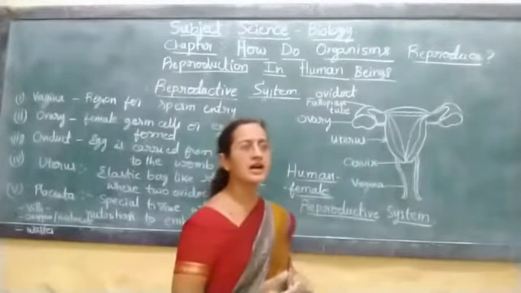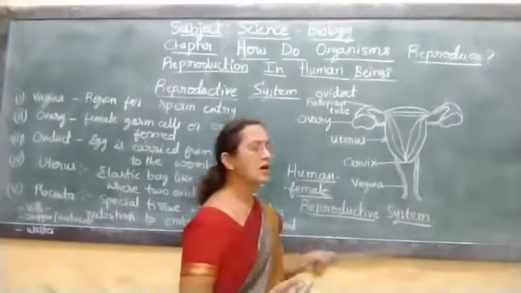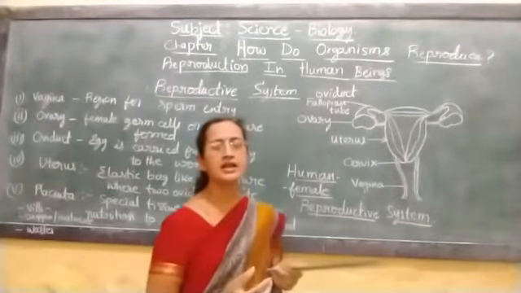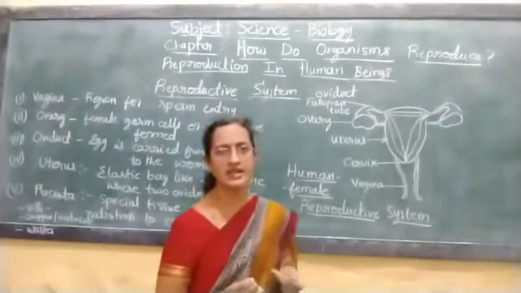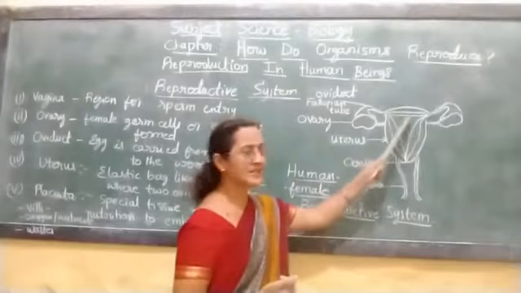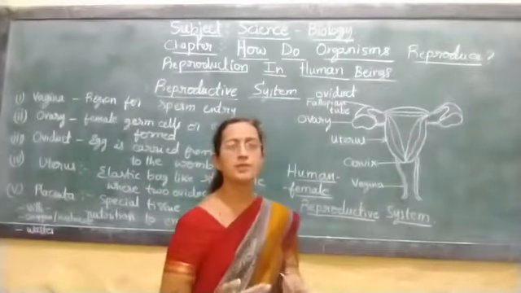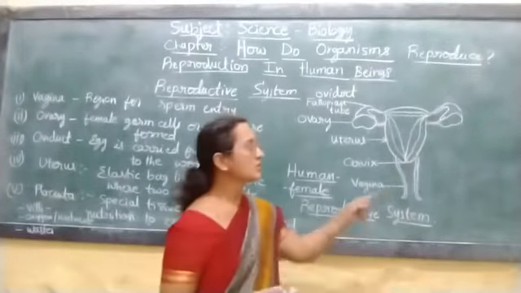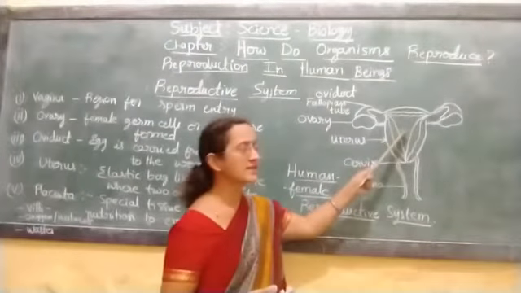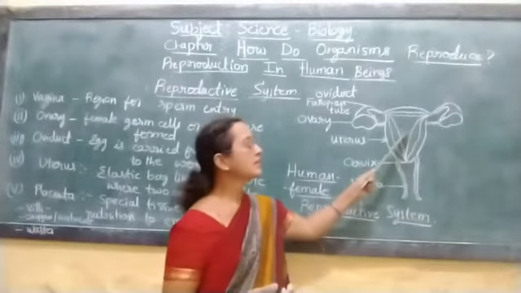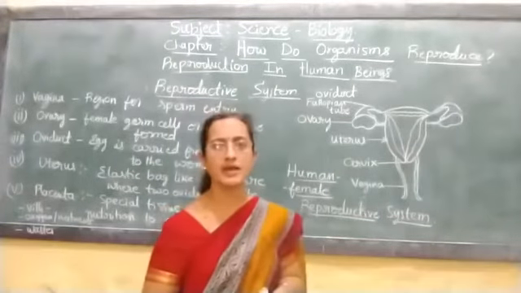See, this placenta has finger-like projections called villi. The villi help in increasing the surface area of this placental region, and the mother's blood provides the nutrition to the growing embryo and the fetus inside the uterus, and it helps in the growth of the baby.